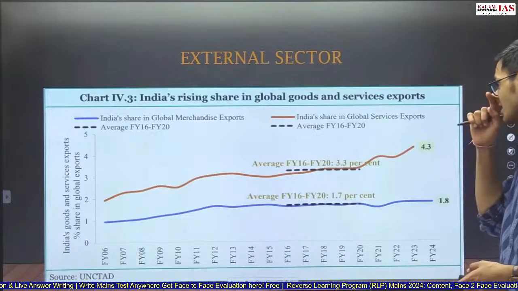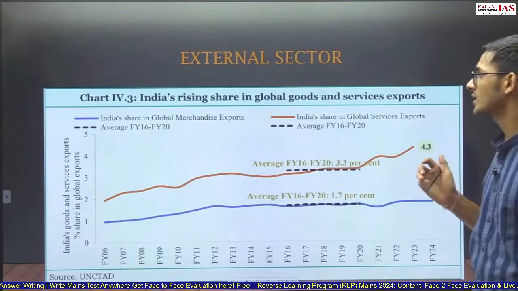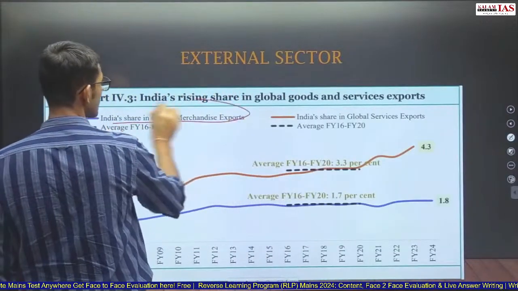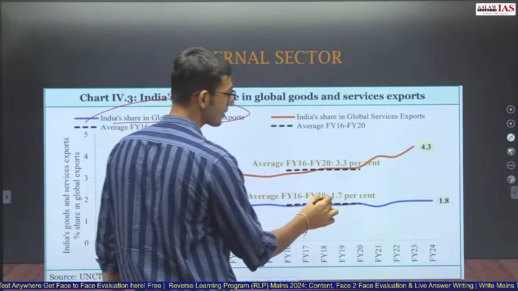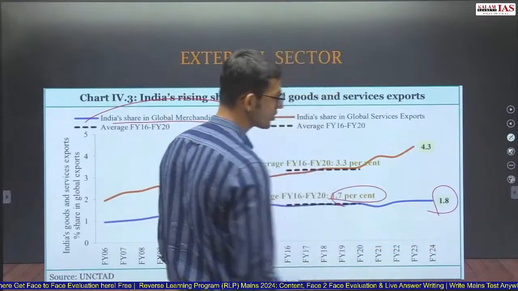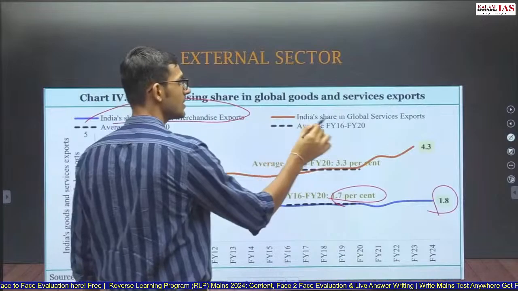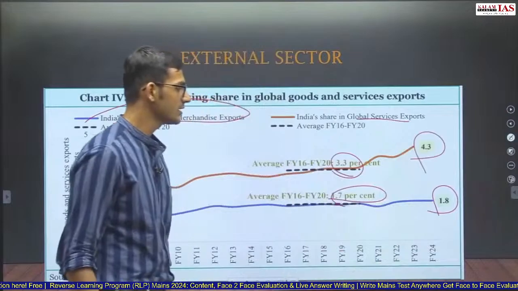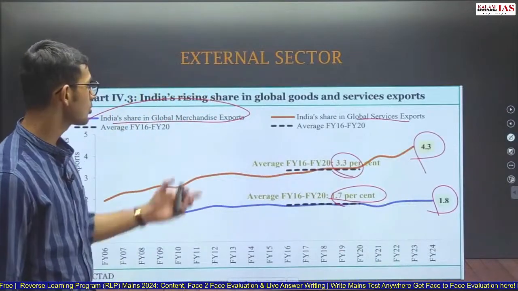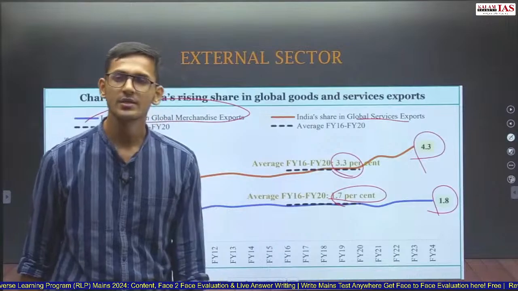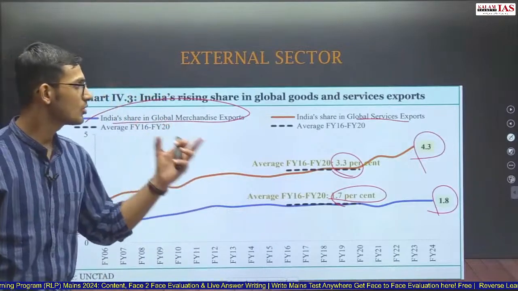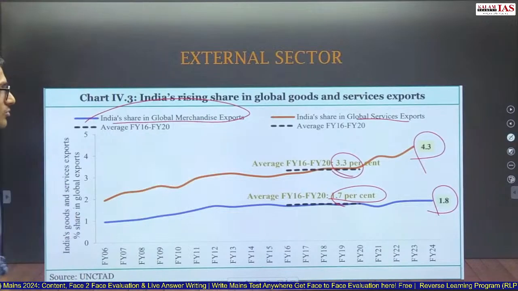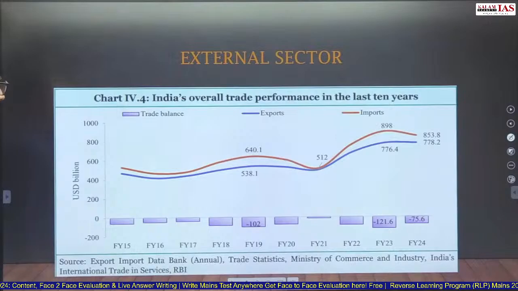In the external sector, if we talk about India's share in global service exports and global merchandise exports, India's share in global merchandise exports has been around 1.7% to 1.8%. So this has not changed much. Whereas India's share in global service exports has increased from around 3.3% to 4.3%. So it has increased substantially, whereas merchandise exports have remained stagnant at around 1.7% to 1.8%.